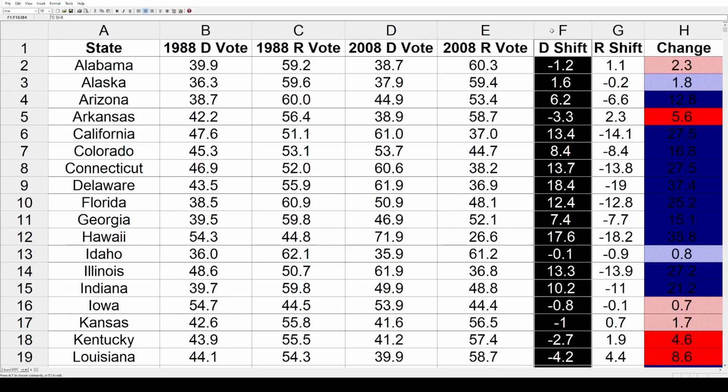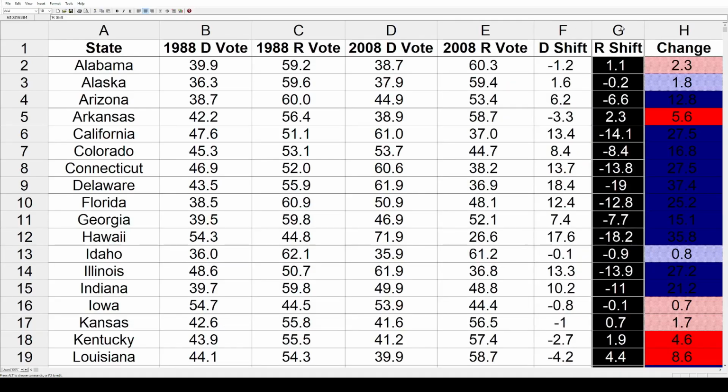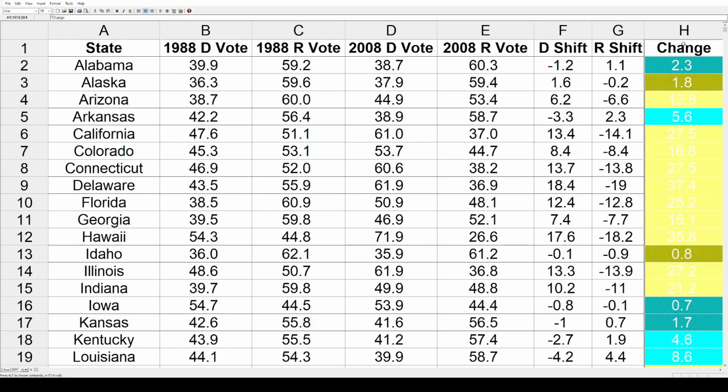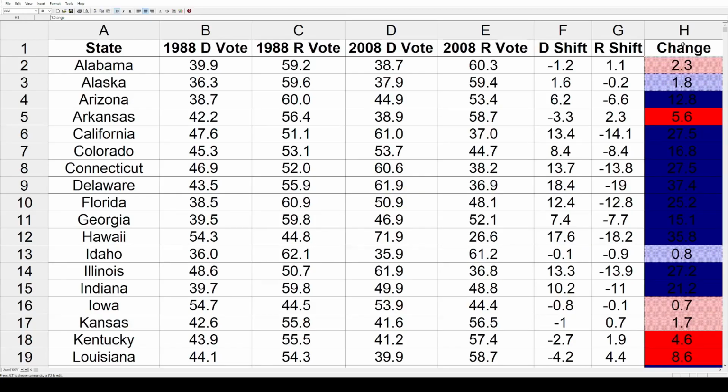Then we have the Democratic shifts between those two elections right here, followed by the Republican shifts, and finally the last column here is the net change between the two parties between the two elections. The darkest colors are going to be over 10-point shifts. The very lightest colors will be under 5-point shifts, but these shifts are going to have a lot of dark blue. It's going from a high point of the Republican Party to a high point of the Democratic Party, so there's not going to be a lot of red in this video.